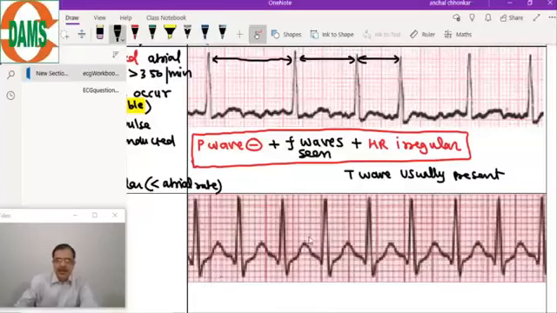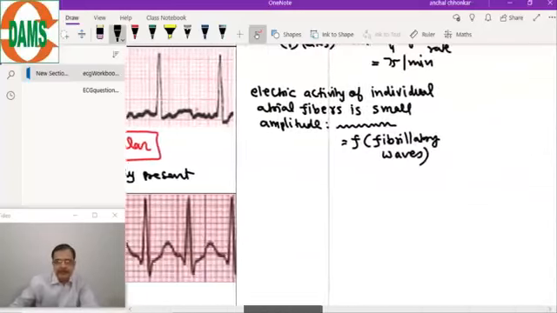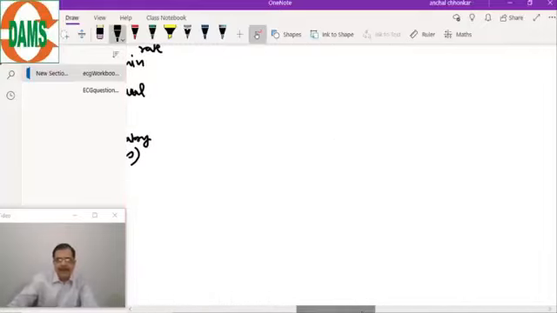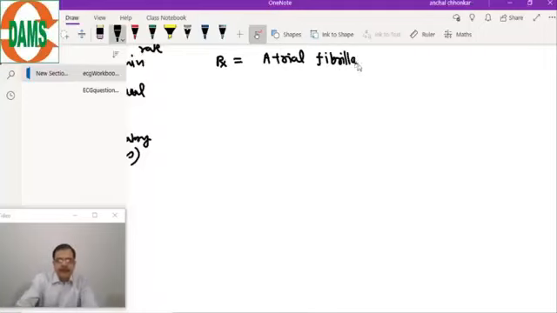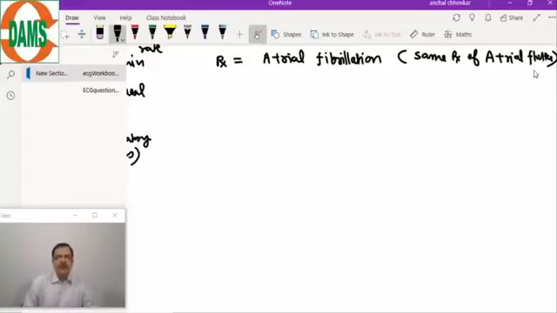And almost the same is the treatment of atrial flutter.